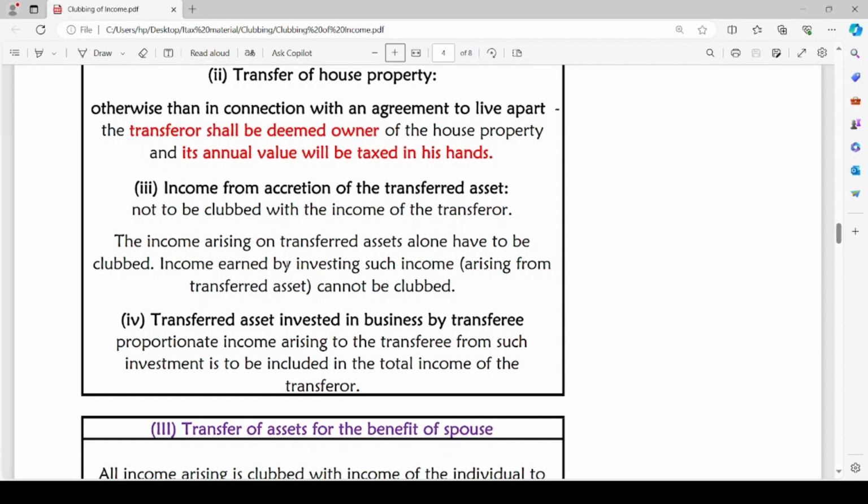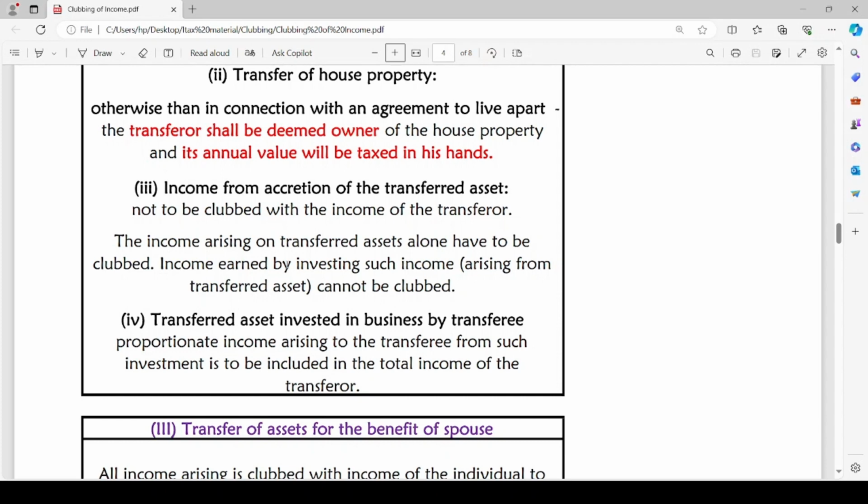Let us suppose the rental income, after being received by the spouse of the assessee, she invests in some shares or any other securities. Any accretion, any return from such shares or securities, shall not be taxable in the hands of transferor. Only the rental income will be taxable in the hands of transferor. But when such rental income is being invested by the spouse in some other securities, the return on such investment will not be taxable in the hands of transferor. It will be taxable in the hands of transferee.